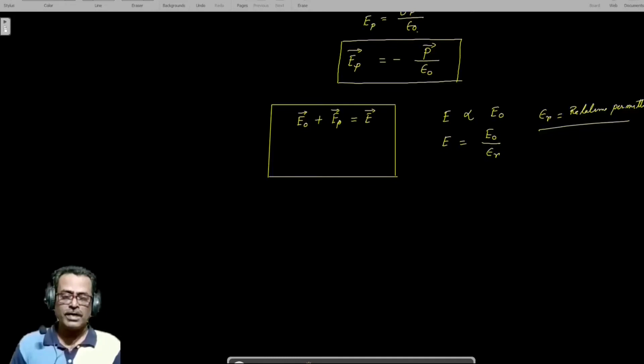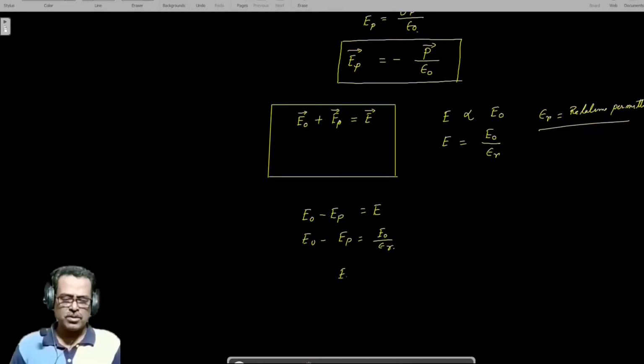Now, we know that the direction of E P is opposite to the direction of E0, so the resultant sum of these two will actually be a subtraction. So E0 minus E P is equal to E.